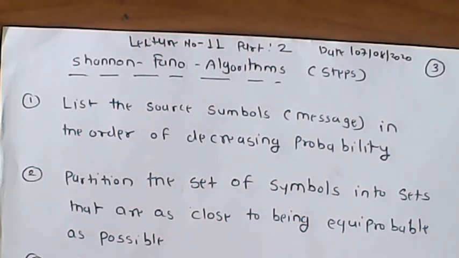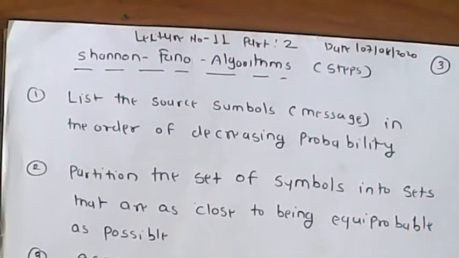We defined two terms. The first one is the average code word length, capital L equal to the summation for k equal to 1 to M of pk into lk, where pk is the probability of the k-th message and lk is the length of the k-th message. The second is code efficiency, equal to the average information per message, the entropy capital H, divided by the average code word length.